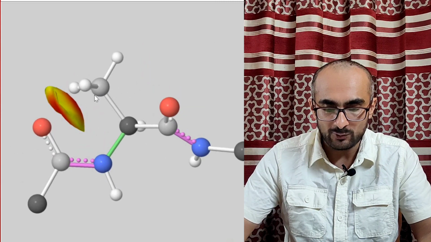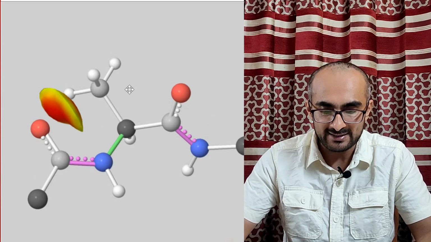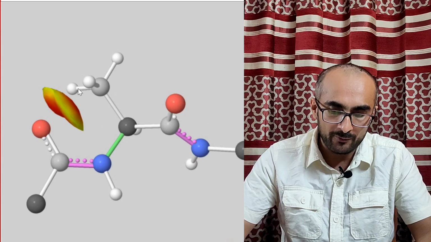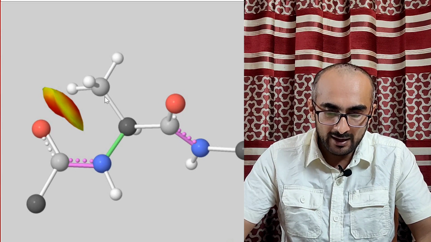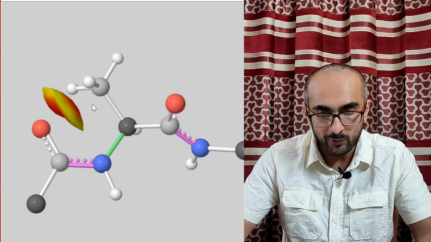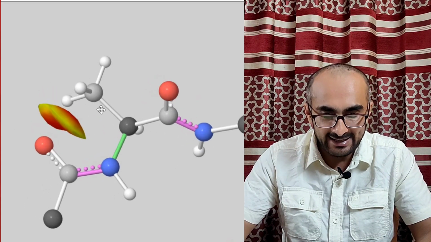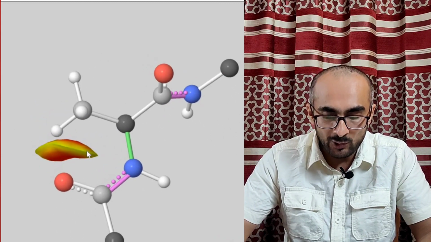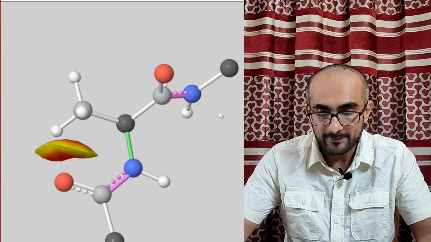For example, at this orientation, with these values of phi and psi, if you see this central amino acid, this is the R group, a methyl group, in fact this is alanine. This R group of alanine becomes too close to this oxygen atom. That's what is shown in red and yellow color. So that makes a steric clash here. It means this value of phi and psi is not allowed in this peptide.